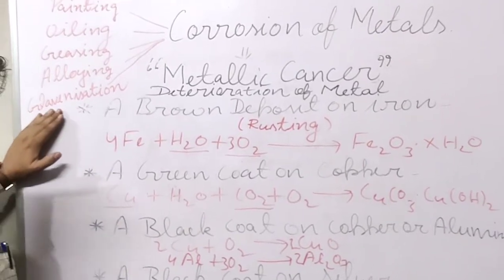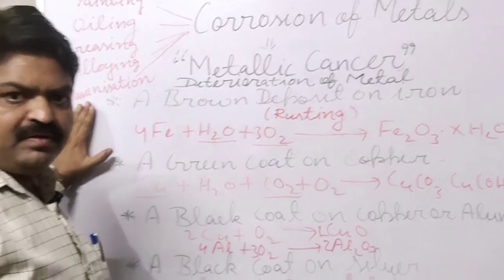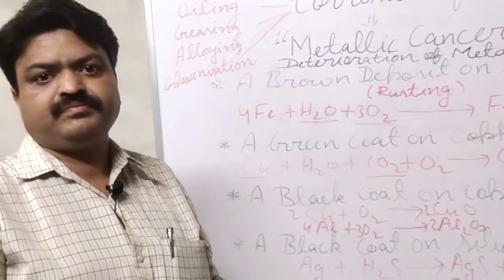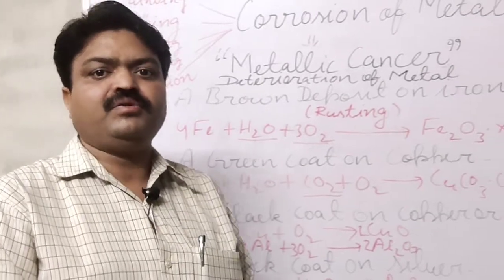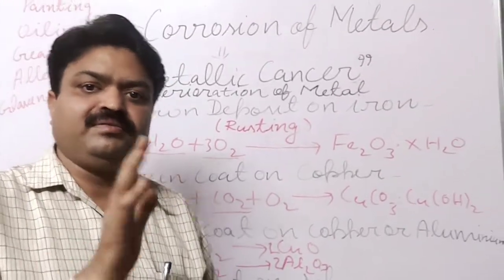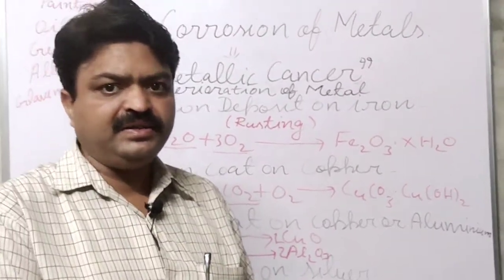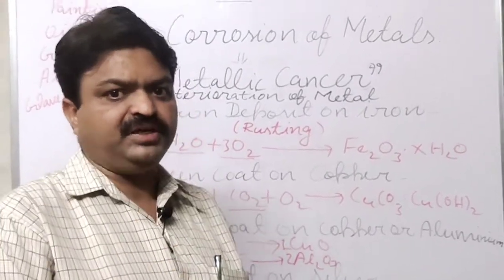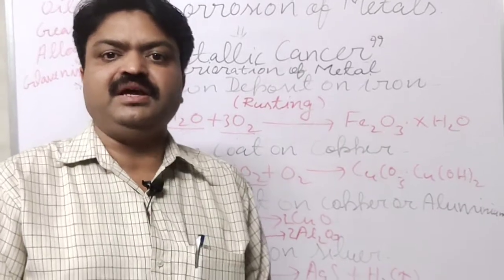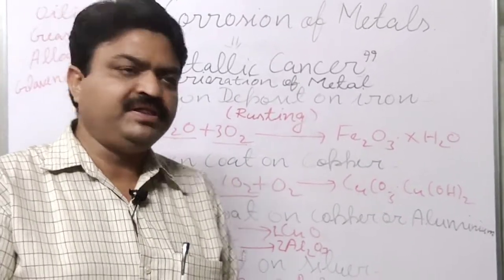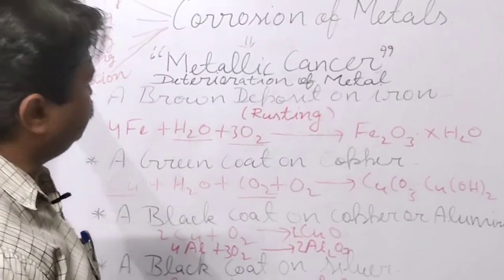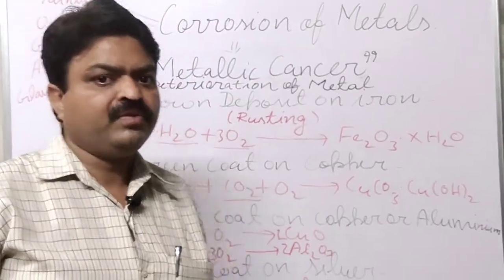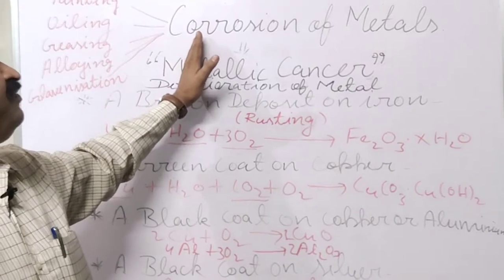Now we come to galvanization. Galvanization is the process, student, in which zinc coating is done on the iron objects, and the coating of the zinc on the iron object is known as galvanization, and with the help of galvanization we can also prevent the corrosion.